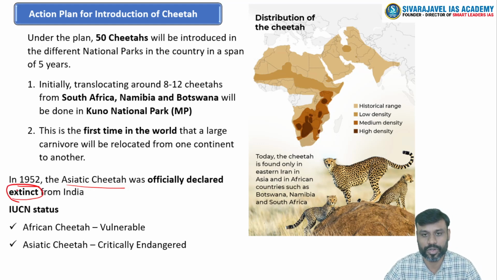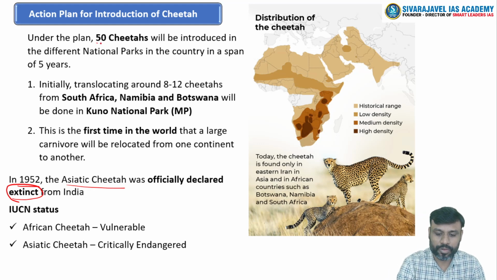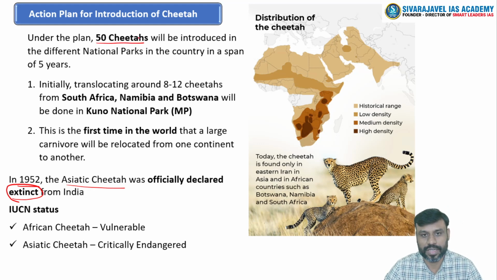From that point of time, we have not had even a single cheetah existing in India, right? So to reintroduce these cheetahs into the landscape of India, we have a plan of introducing 50 cheetahs in different national parks in India in the coming 5 years, right?